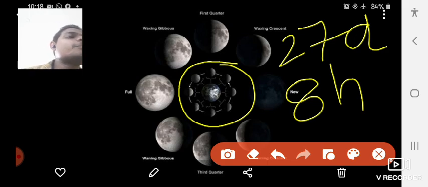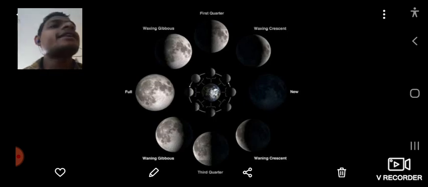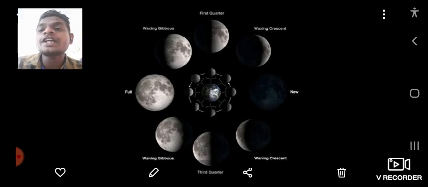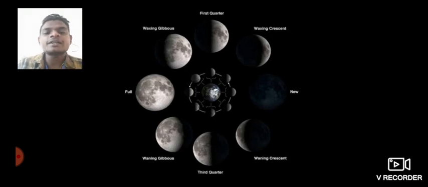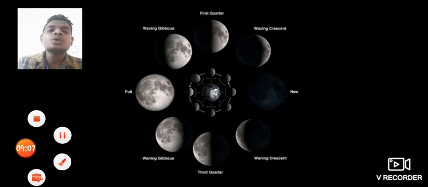The visible shape of the moon that reflects sunlight changes from night to night. Every night it is changing. About 21 days, 26 days, 20, 18, 14, 10, 7, 1 day, after 1 day, 7 days old, 8 days, full moon, 3rd day, quarter, new moon. You can see that in this picture. It is very easy to understand, my dear students.